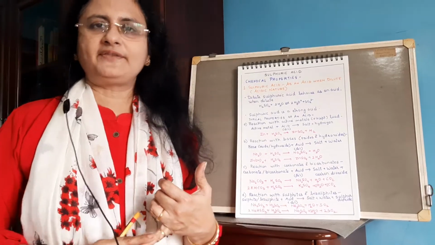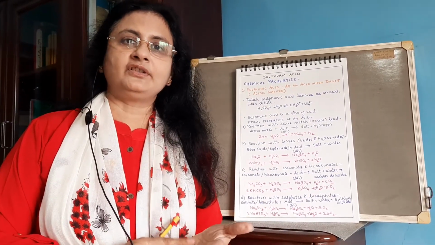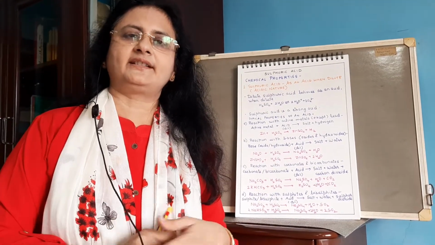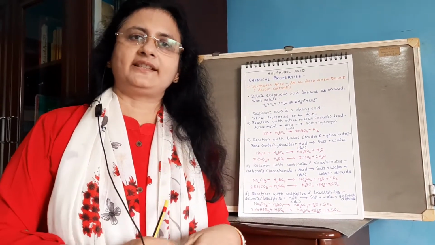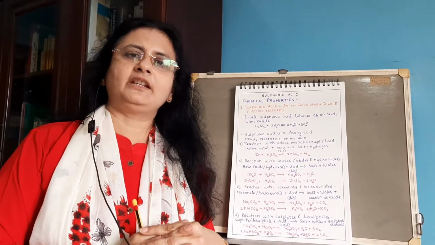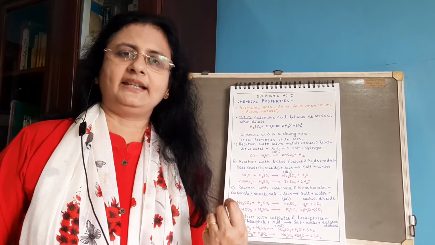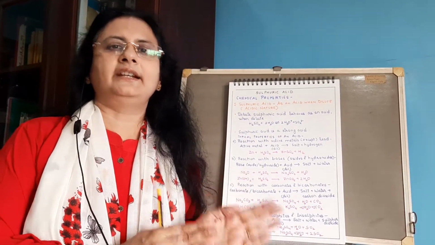And the drying nature of sulfuric acid we have already seen. In the preparation of hydrogen chloride gas, we used concentrated sulfuric acid to remove the traces of moisture from hydrogen chloride gas. So these are the 5 chemical properties which I have just explained. Now we will just quickly have a look at the reactions related to these properties.